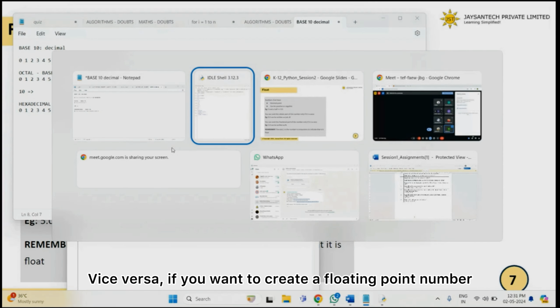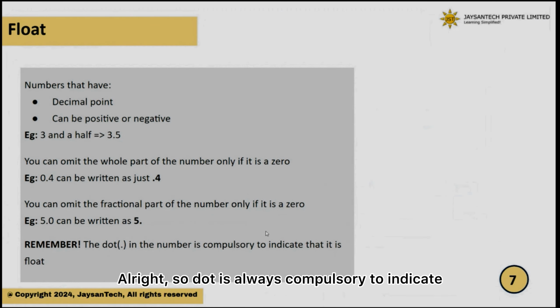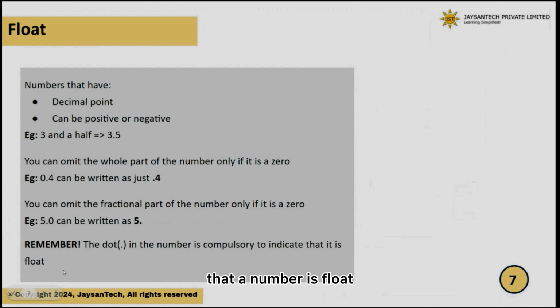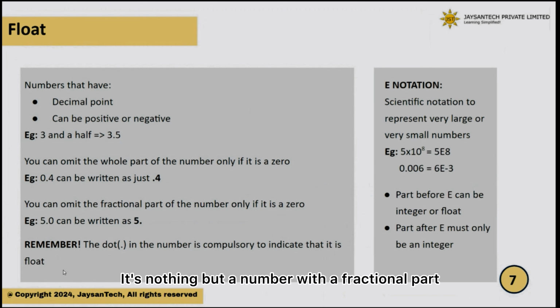Vice versa, if you want to create a floating point number, you definitely have to include a dot. So the dot is always compulsory to indicate that a number is float. Everybody clear till now what a float is? It's nothing but a number with a fractional part. Everybody clear, right? Any doubts? Yes, ma'am.